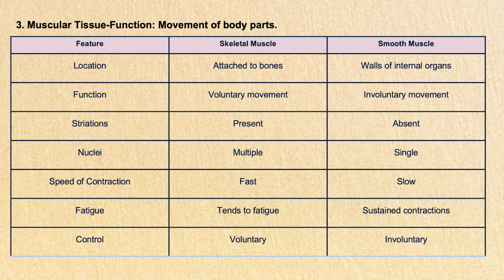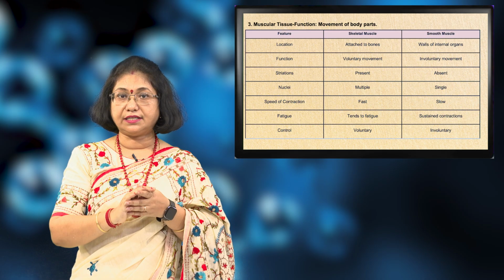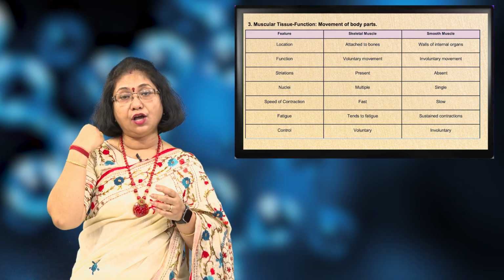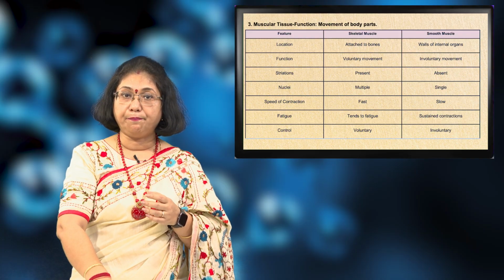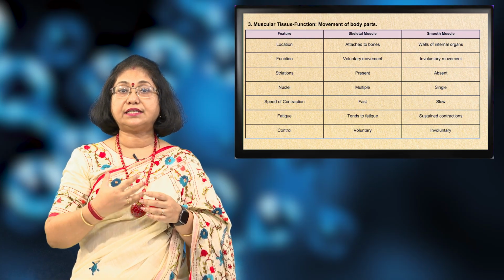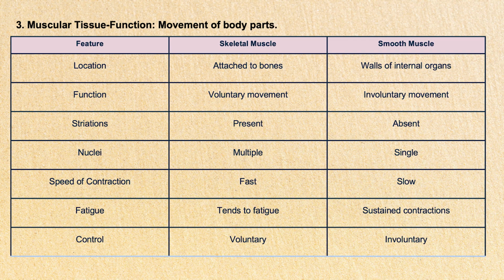Coming to the first, that is the skeletal muscles. They are located all over the body and they are attached to the bones. Their function is voluntary. That means we are able to control the function of the skeletal muscles. You can see I can move my hand or I can keep my hand stable. Hence, the skeletal muscles move under our jurisdiction.